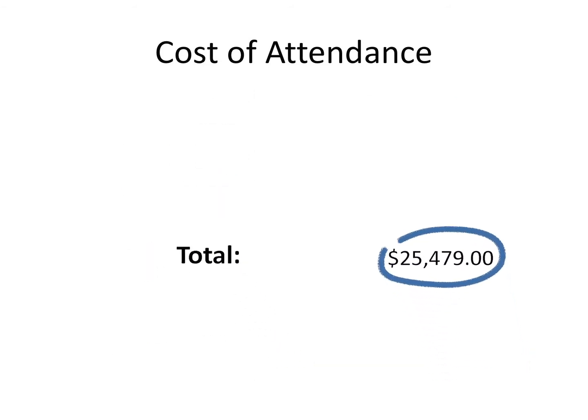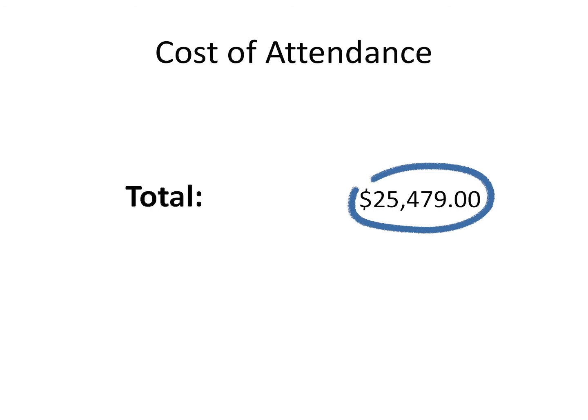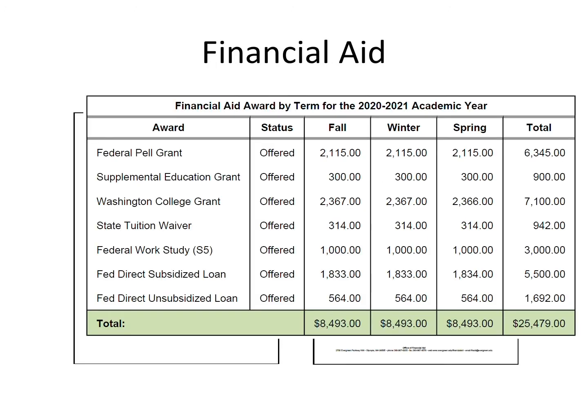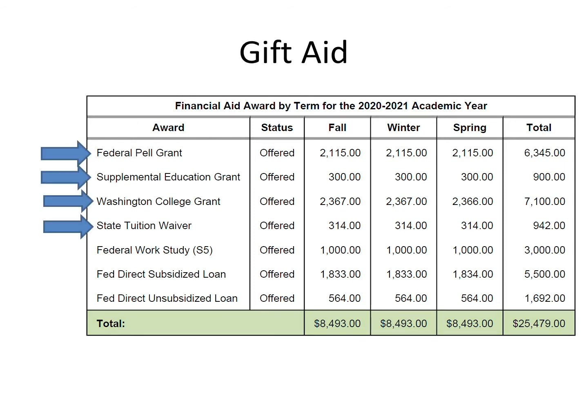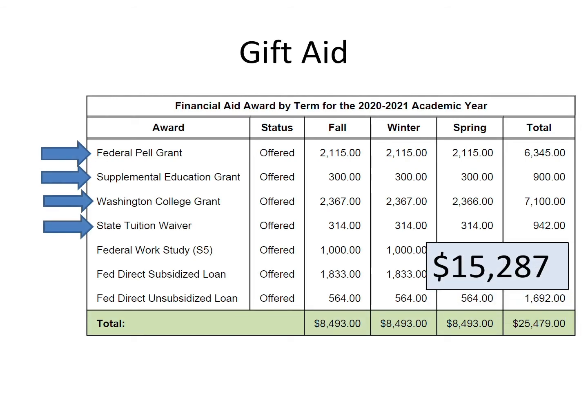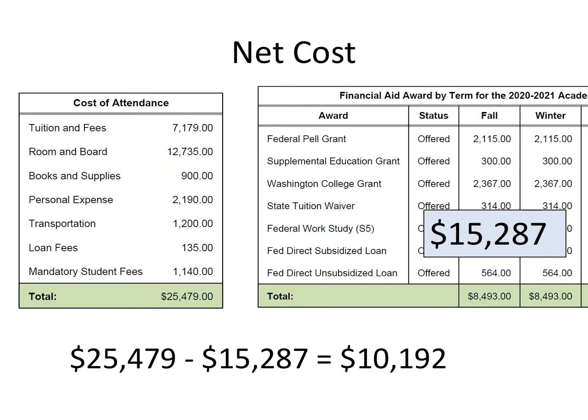Now that we have your total cost of attendance, we need to figure out what your net cost and what you should expect to spend will be. For that, we look at the type of financial aid that you have received. In your package, you may see federal aid, Washington State aid, Evergreen scholarships, work study, and loans. When we add your federal aid, Washington State aid, and any Evergreen scholarships that you may have received, that is your total amount of gift aid. When we subtract your total gift aid from your total cost of attendance, that number is your net cost.